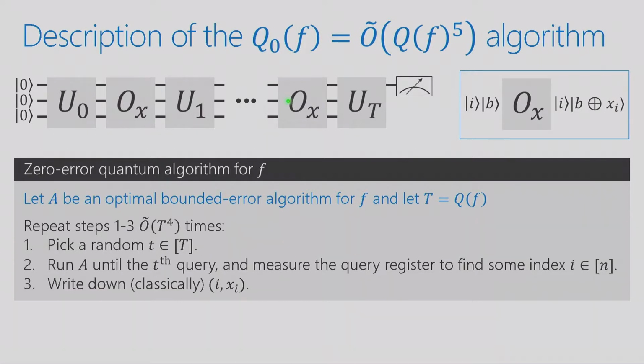And step 3 is write that down. So write down I and write down x sub I. And that's it. That's the algorithm. So there's 3 steps. Pick a random index, run the algorithm, write down the index you see.